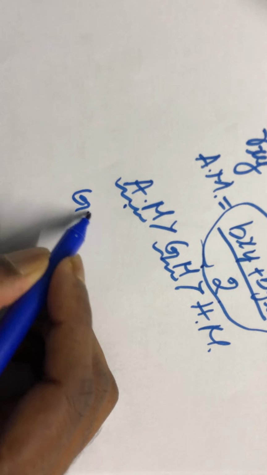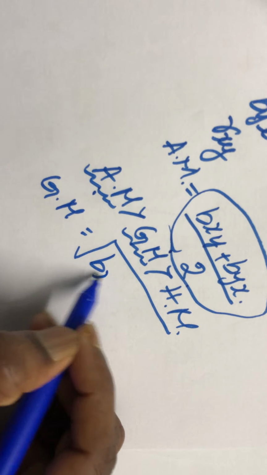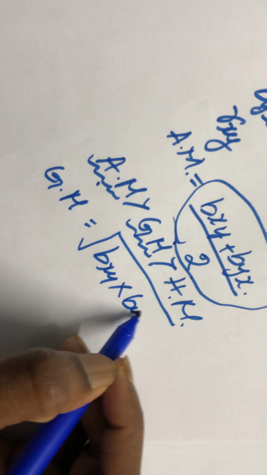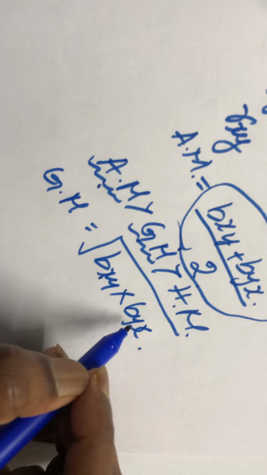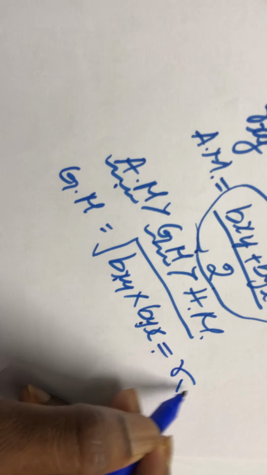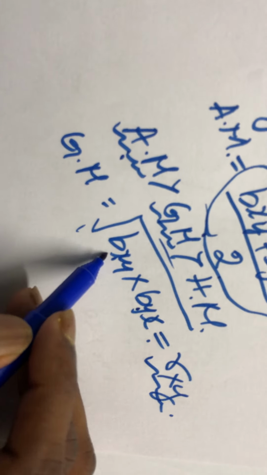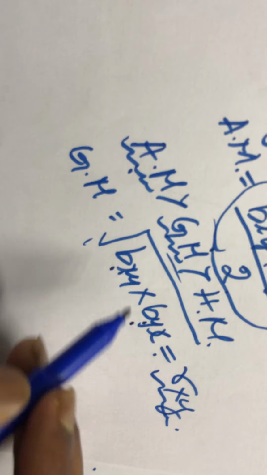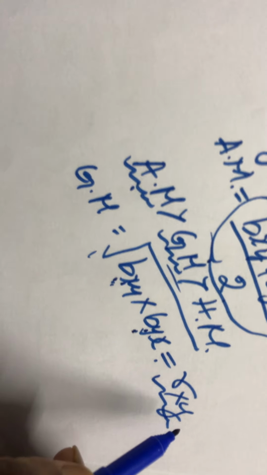Now how to calculate the geometric mean of the regression coefficients? It is the square root of bxy multiplied by byx. And we also know that the root of the product of the regression coefficients will always be equal to rxy. Very important point. rxy can also be calculated using the square root of bxy multiplied by byx; when you multiply both and take the root, that becomes rxy.